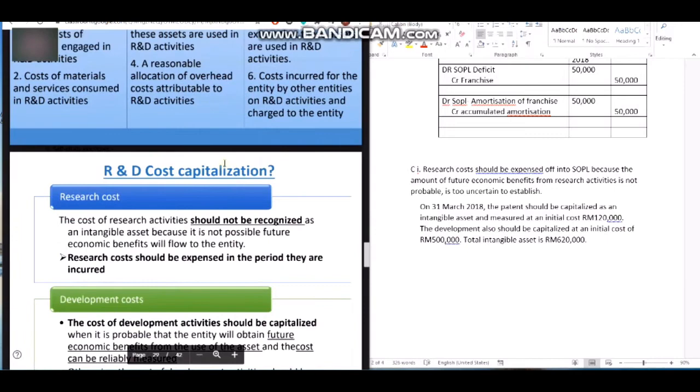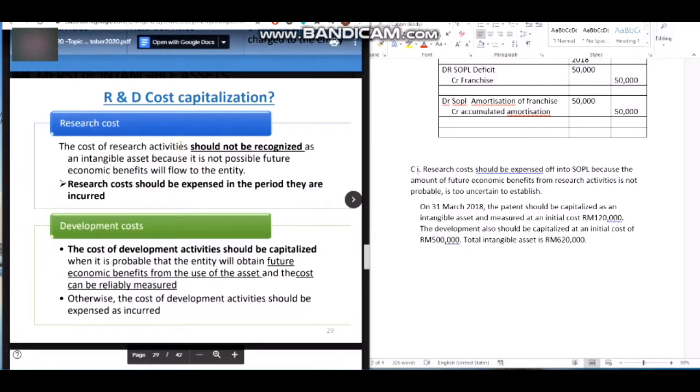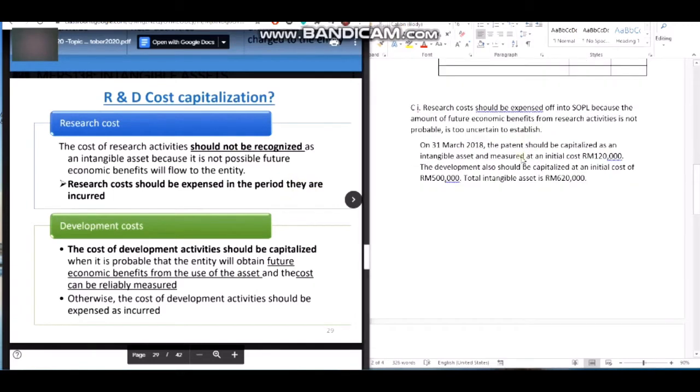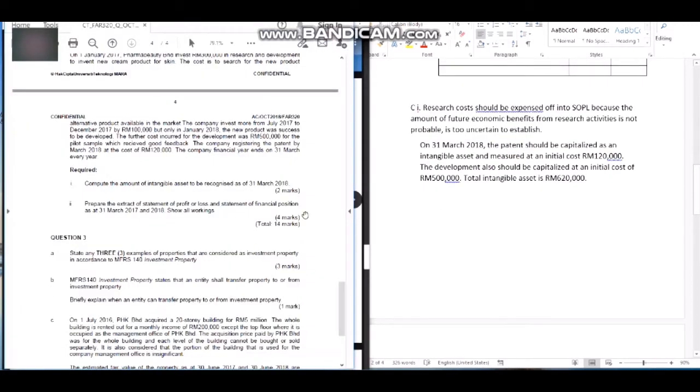So should it be capitalized? This is the definition. This is the explanation why research doesn't have to be capitalized and why development costs need to be capitalized. Okay, so next,